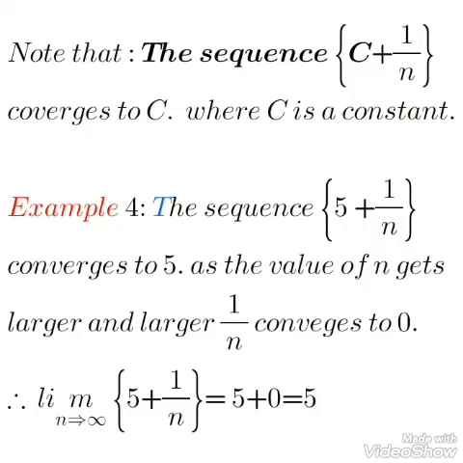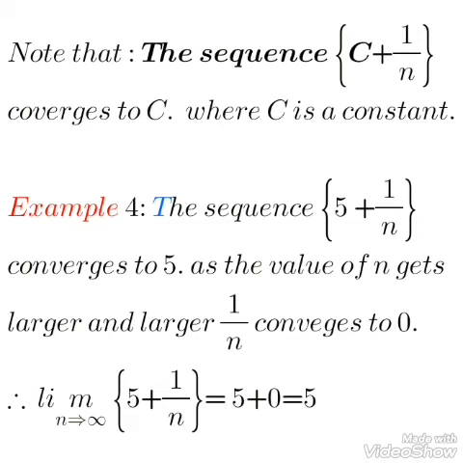Generally, note that the sequence c plus 1 over n converges to c, where c is a constant. For example, you can take the sequence 5 plus 1 over n. As you can see from the expression, this sequence converges to 5 as the value of n gets larger and larger.